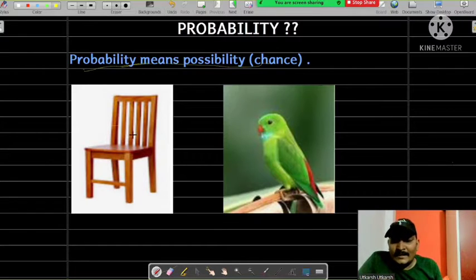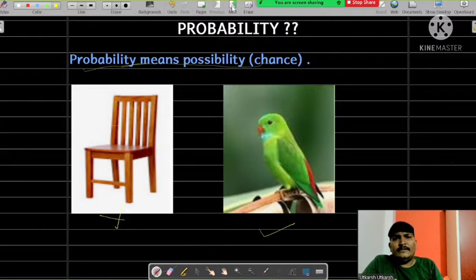Now you can see there are two pictures. One picture is of a chair and one picture is of a parrot. If I ask what is the probability that the chair will fly, then all of you will say, sir, the chair will never fly. Then here the concept of probability is not applicable. If I ask what is the probability that the parrot will fly, the parrot will always fly. Here the concept of probability is applicable.